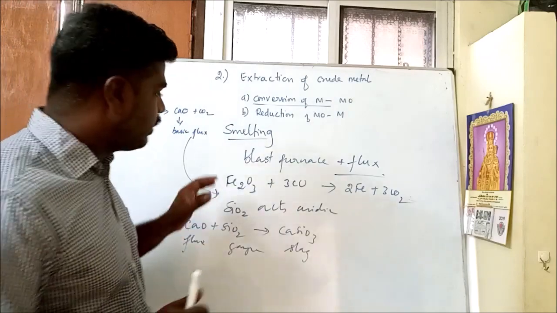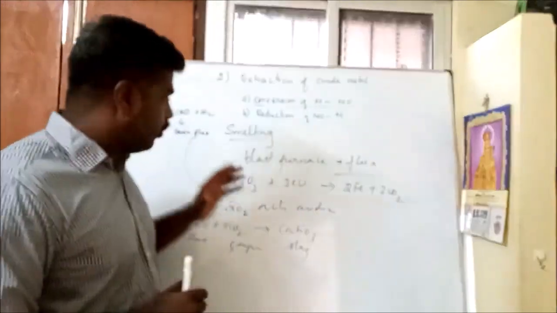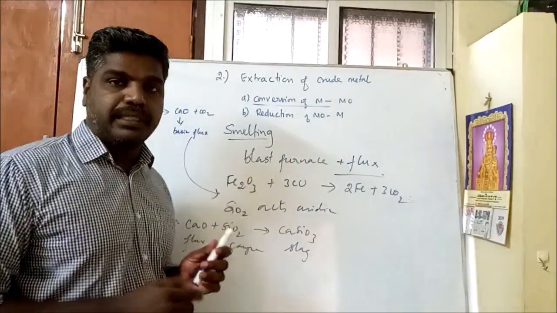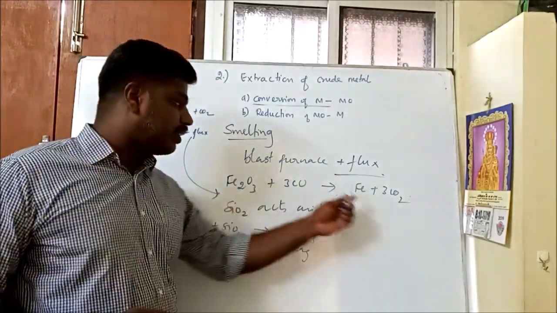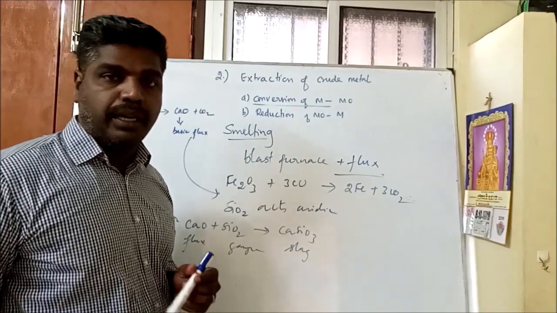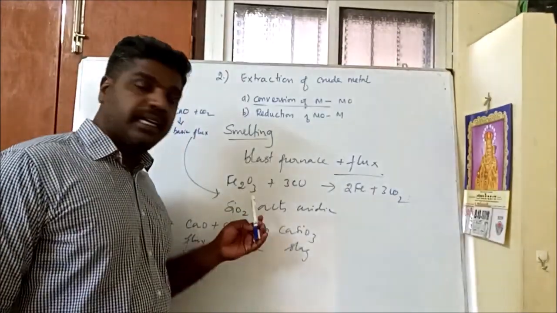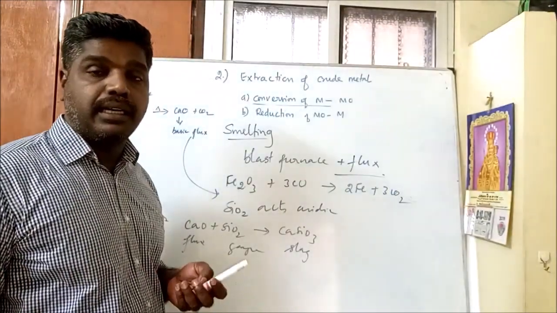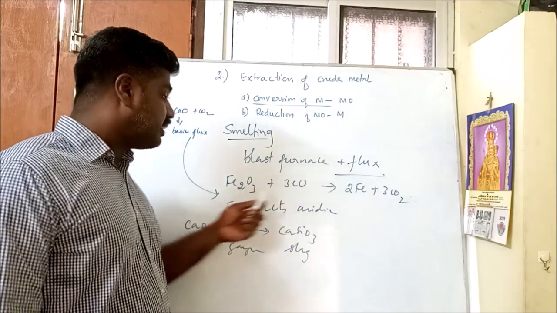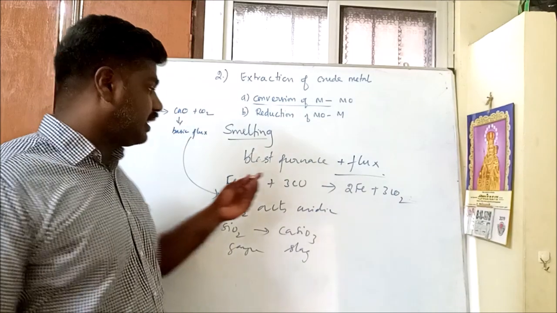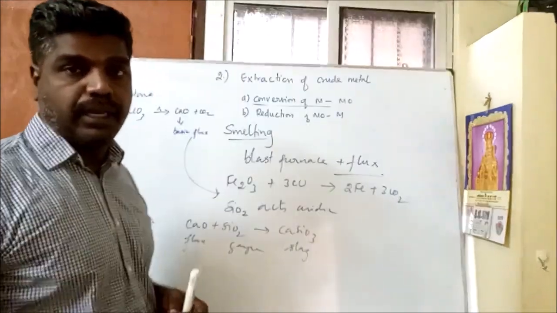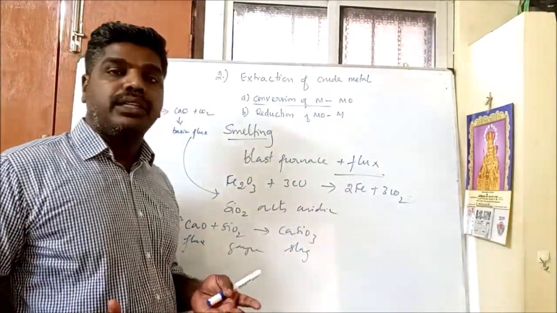Students, you must listen. Why are we using a blast furnace? A blast furnace is one of the techniques used to reduce metal oxide to metal. For example, hematite, the ore of iron, is mixed with a reducing agent like carbon monoxide and limestone in a blast furnace.